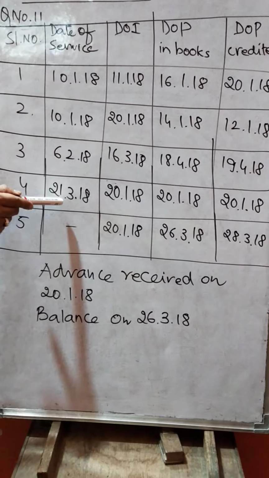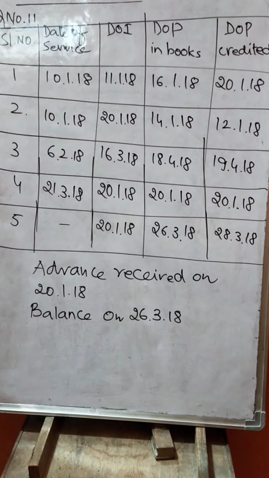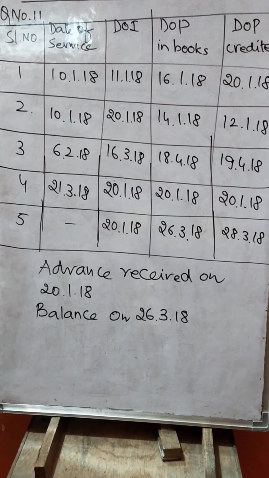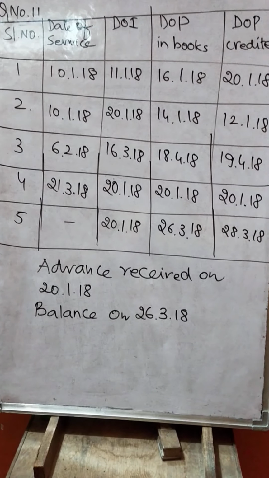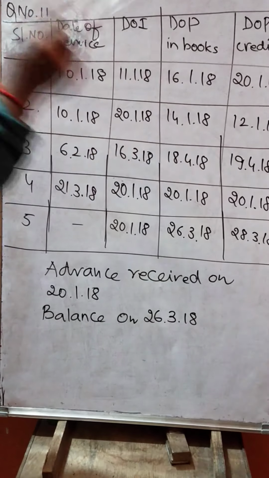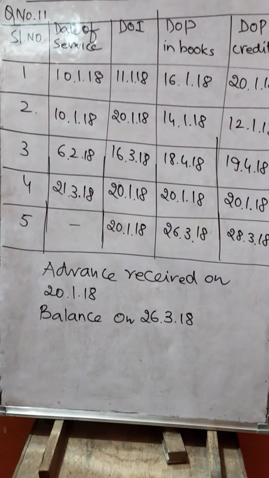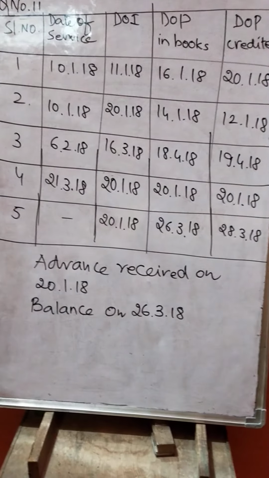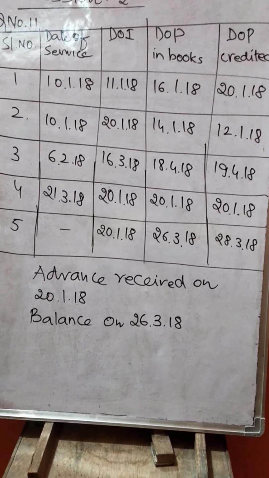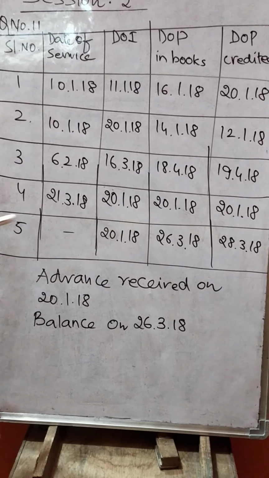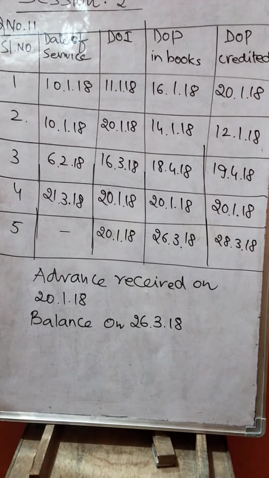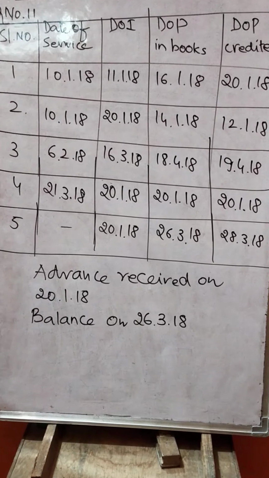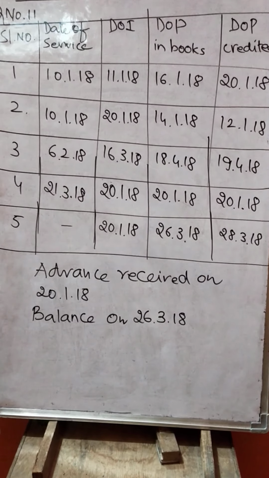Again here, services are rendered in the month of March on 21st, but the date of invoice issued is 20th January. Which comes earlier? 20th January. That should be taken as the time of supply. And in the last case, services are not rendered but the advance amount is received. So 20th January, 26th March, 28th March. Which comes earlier? 20th January. So look at the solution part.